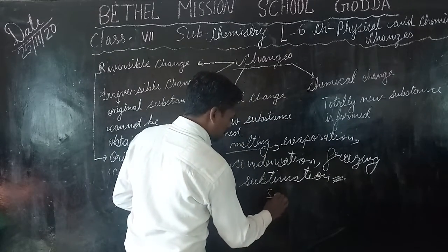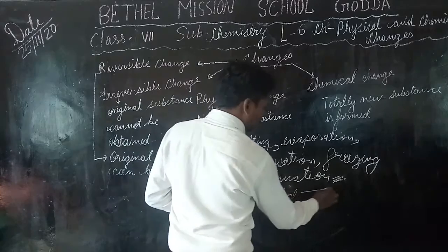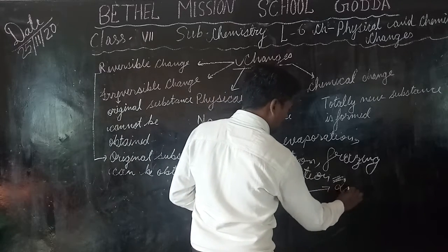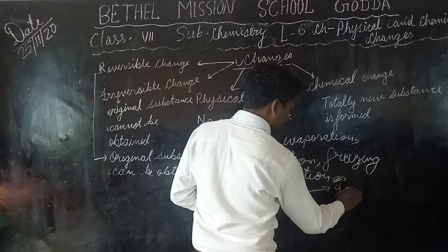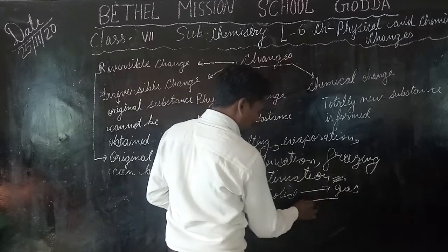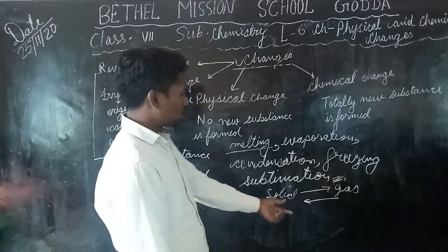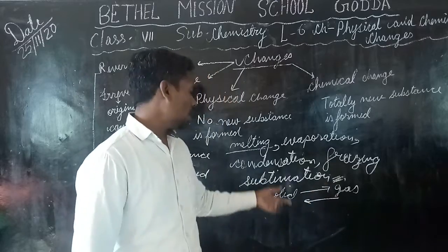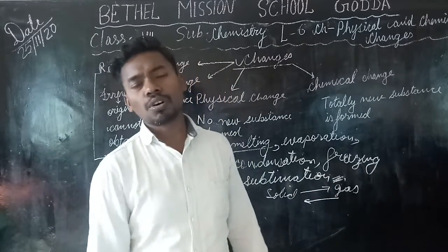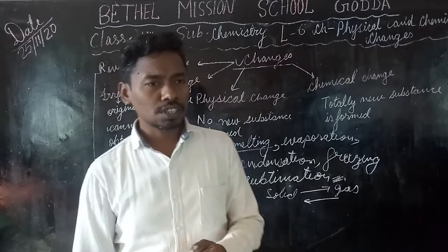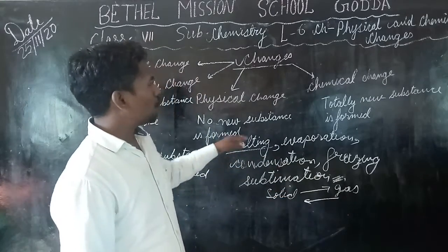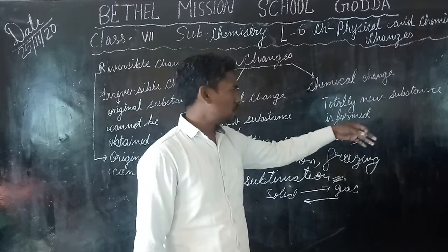Solid directly to gas and gas directly to solid. This process of conversion is called sublimation.